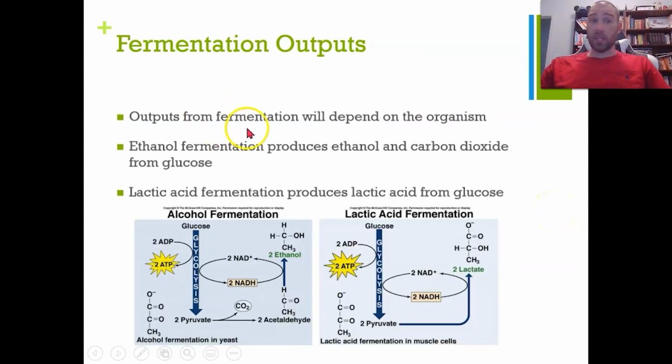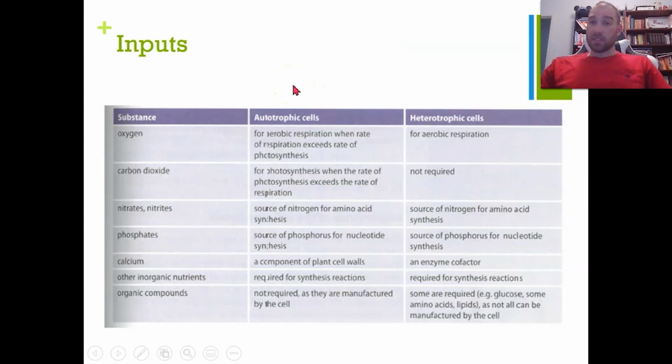As I mentioned before, the outputs for fermentation depend on the organism. Ethanol fermentation produces ethanol and carbon dioxide from glucose, and that happens in our plants and our yeast. Lactic acid fermentation produces lactic acid from glucose, and that happens in animals like us. So let's have a look at those inputs.